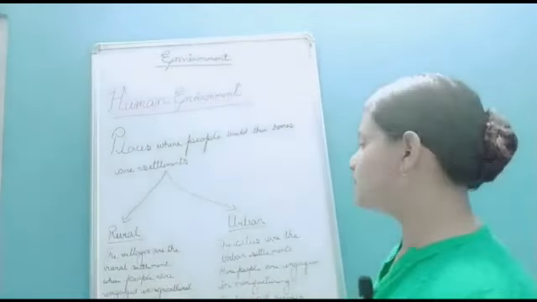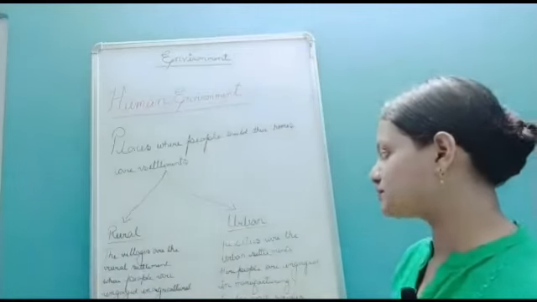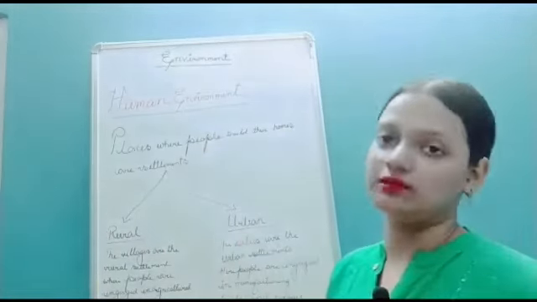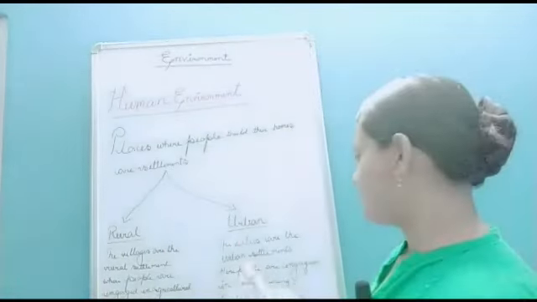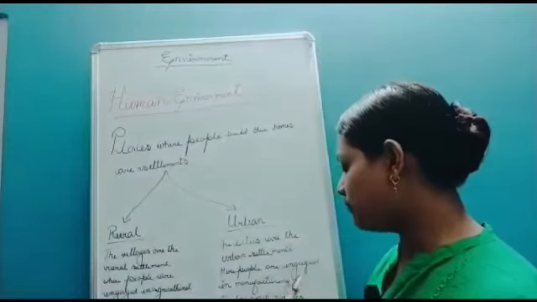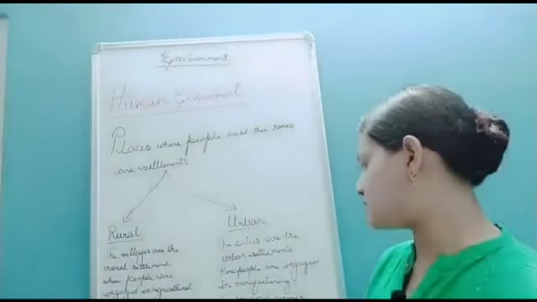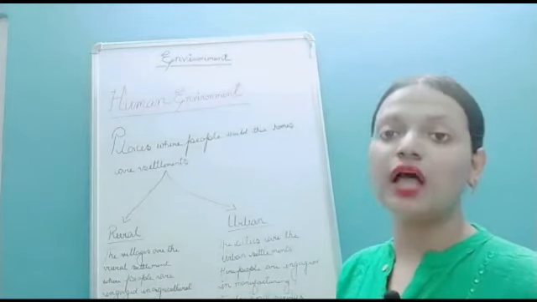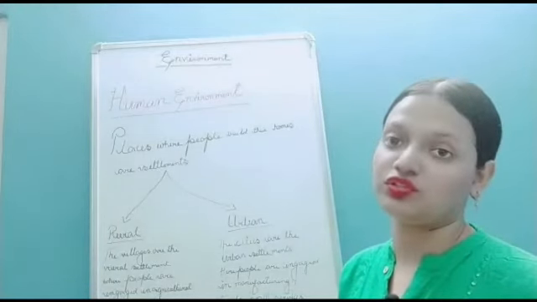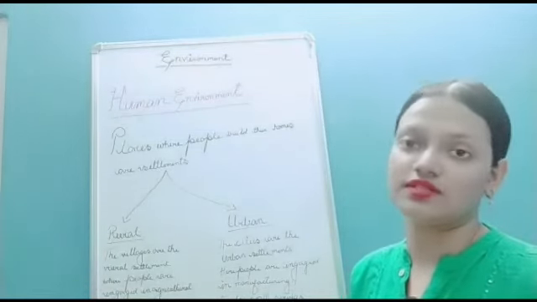Now you see urban settlements. The cities are the urban settlements. Okay, here people are engaged in manufacturing, trading, and services. So in cities, people are engaged in manufacturing, trading and services.